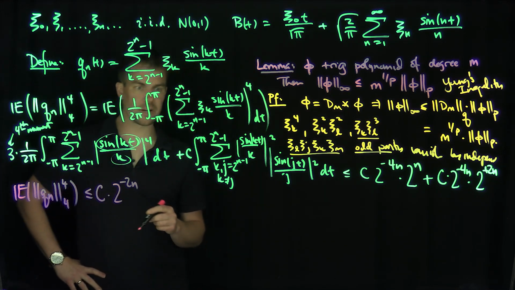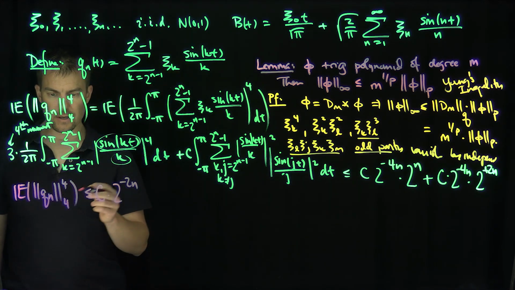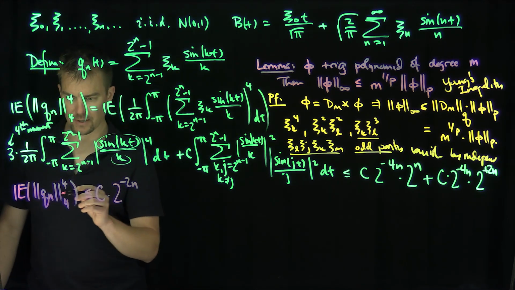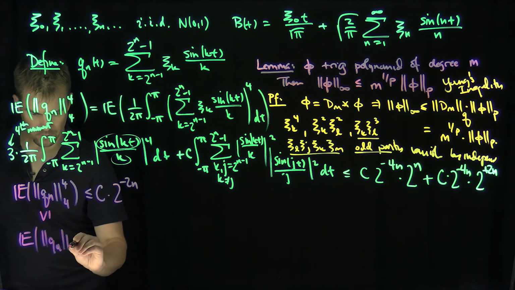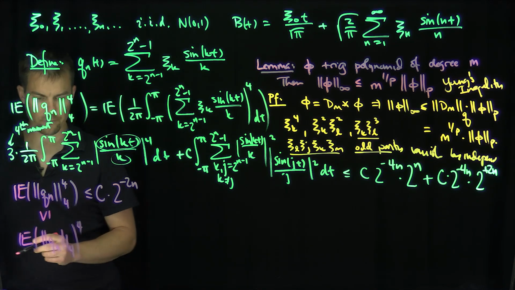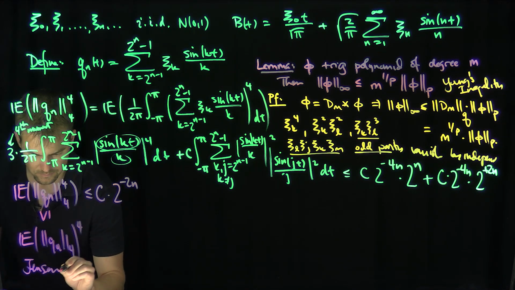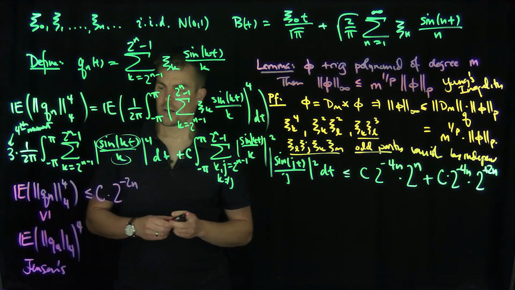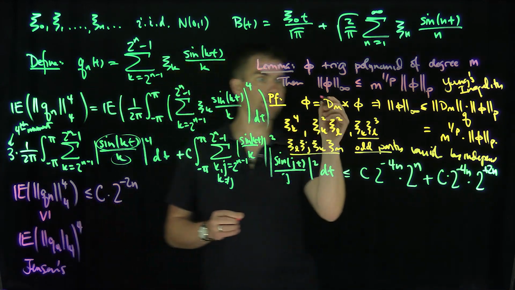Now, of course, what's the relationship between powers over here? Well, I know automatically that if I raise things by Jensen's inequality, this is bigger than or equal to, by Jensen, Qn to the 4th power to the 4th, because the 4th power is a convex function. So this is just Jensen's inequality. But now, what can I say? Therefore, I can combine. Now I'm going to use this bound over here.